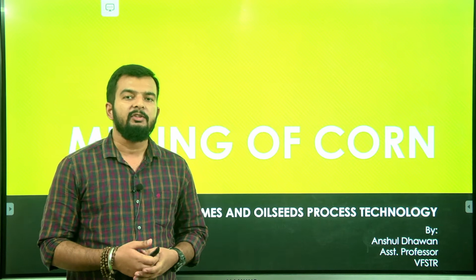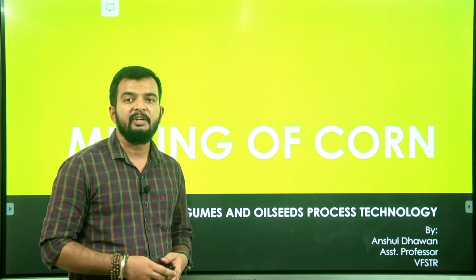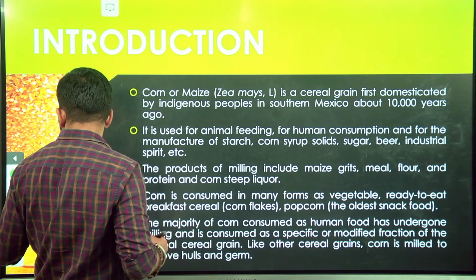Today we'll be starting with unit 3. The first topic in unit 3 is milling of corn. So we'll be first studying milling of corn. Let's start with the introduction of corn first.